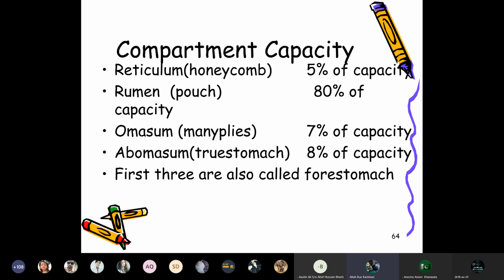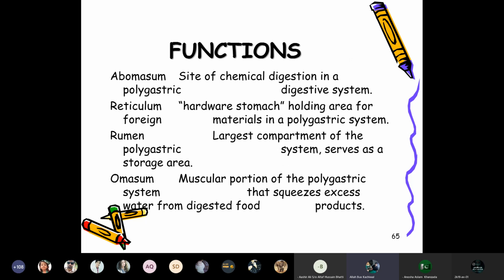The first three are also called the fore-stomach parts, whereas the last one is the true stomach. The abomasum is the site of chemical digestion in the polygastric digestive system, whereas the reticulum is the hardware stomach, holding an area for foreign materials in a polygastric system.